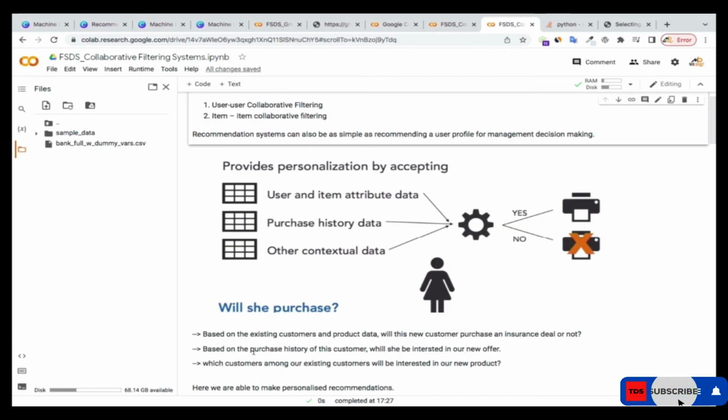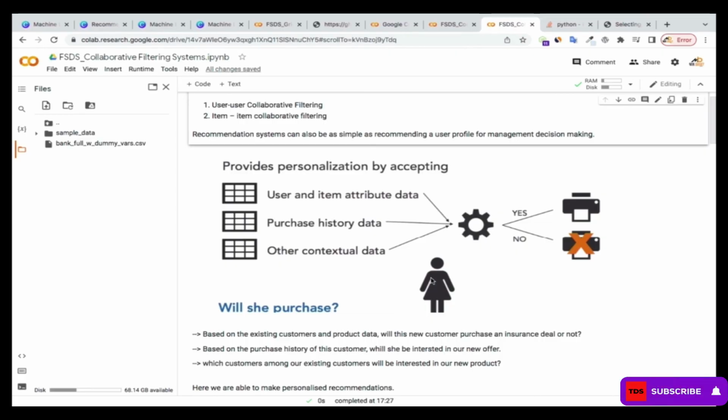Or based on the purchase history of this customer, will she be interested in our new offer? Maybe this person has bought something from us before. So based on how this person buys things, her purchasing power, her purchasing behavior, and things that she likes, will she be interested in the new deal that we have? And which customers among our existing customers will be interested in our new deal? We will have our own purchase history data over there, which consists of our customers.